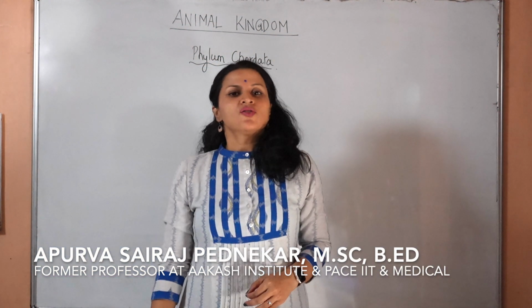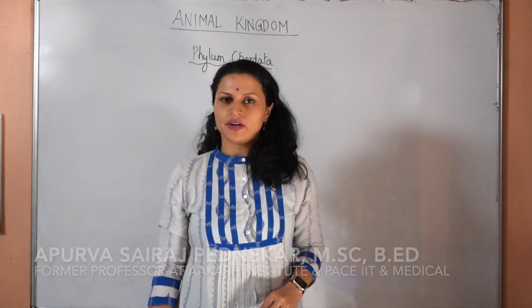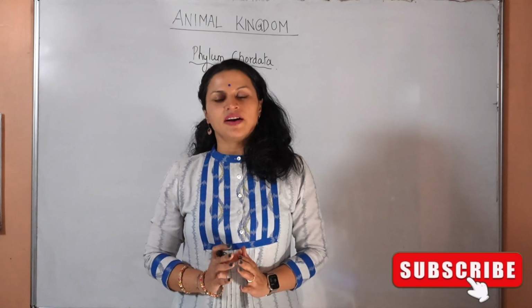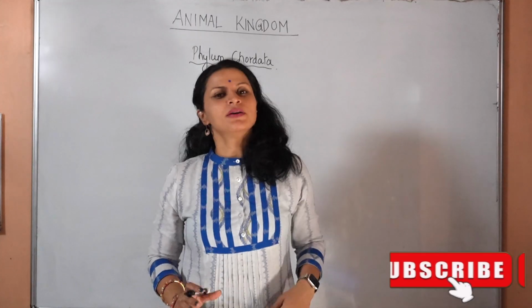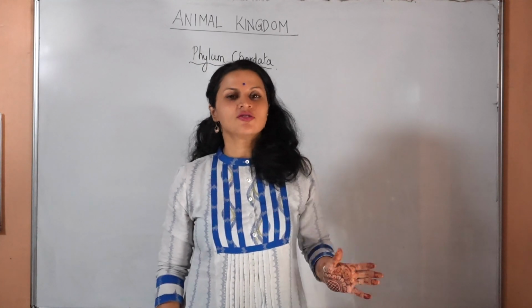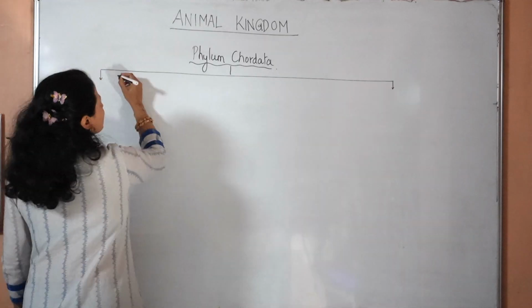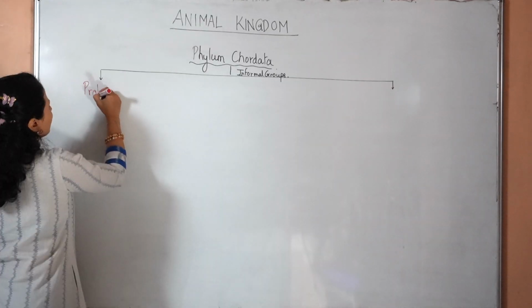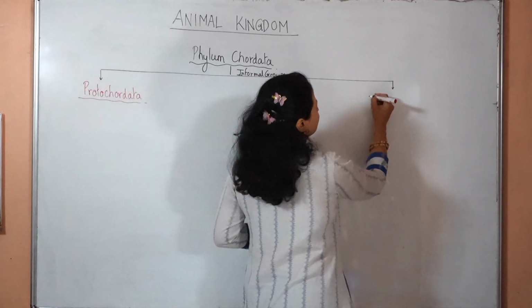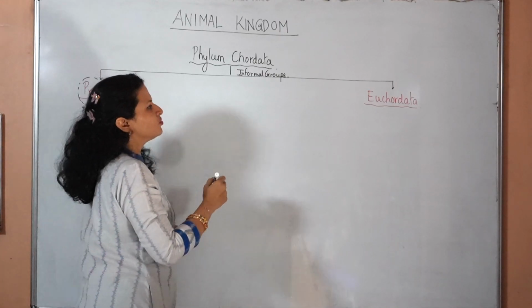Hello students. So in this lecture we are going to look at the classification of Phylum Chordata. Phylum Chordata has been divided into two groups, primitive chordates and the modern chordates or the true chordates. These are informal groups, Protochordata and Euchordata. Proto means primitive and Eu means true.